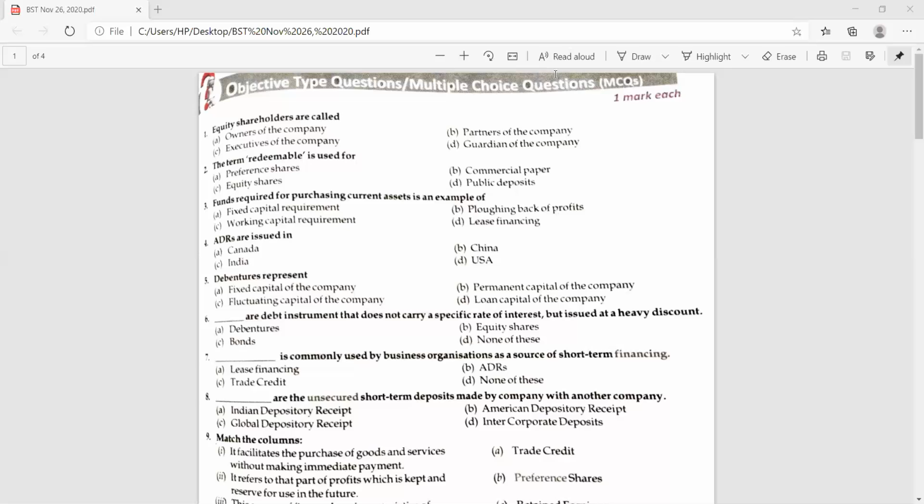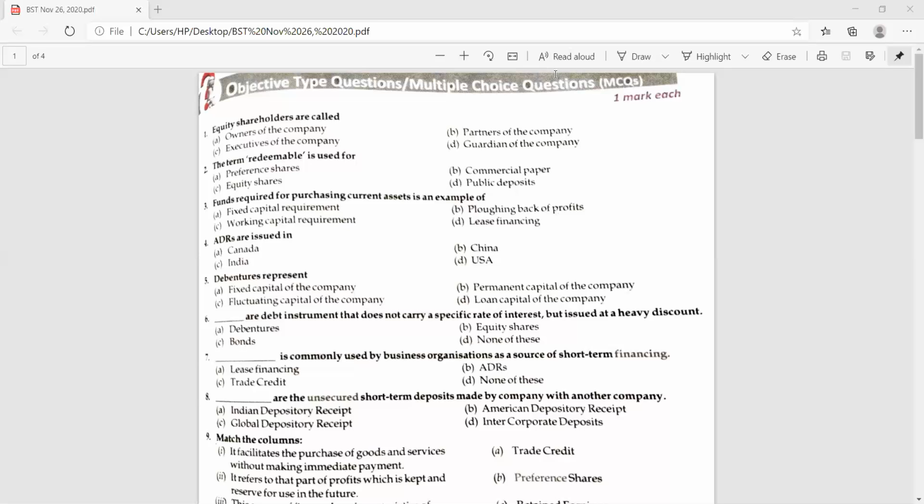Equity shareholders are called. As in the paper, you also find the MCQ, the multiple choice question. You have 4 choices and you have to choose the one correct answer out of them. So equity shareholder: first is owners of the company. Yes, the correct answer is owners of the company. Yesterday we discussed that all shareholders are the owners of the company. Very similar to that, equity shareholders are also the owners of the company. Absolutely correct. Yes, second question.